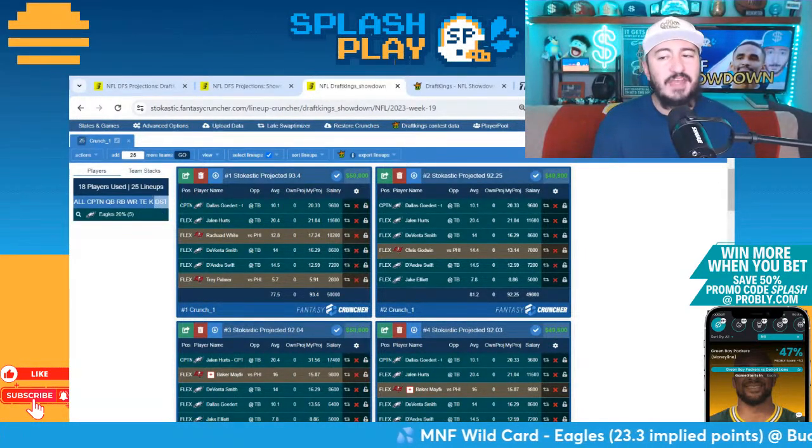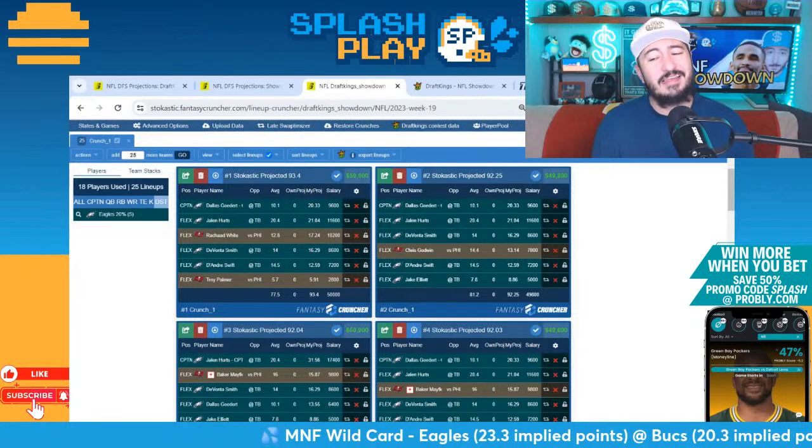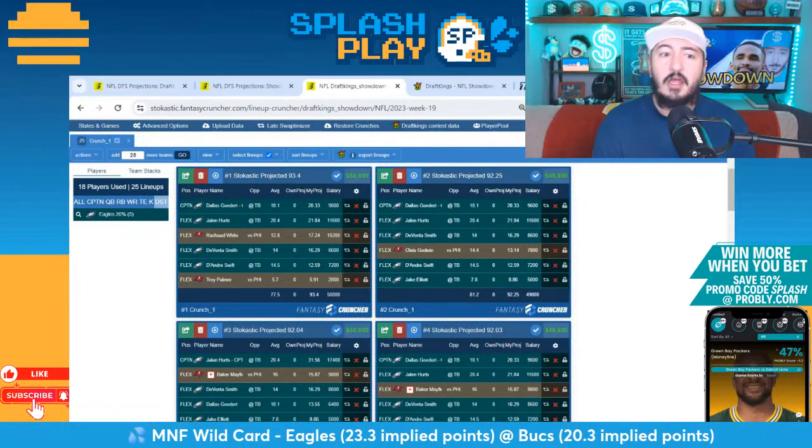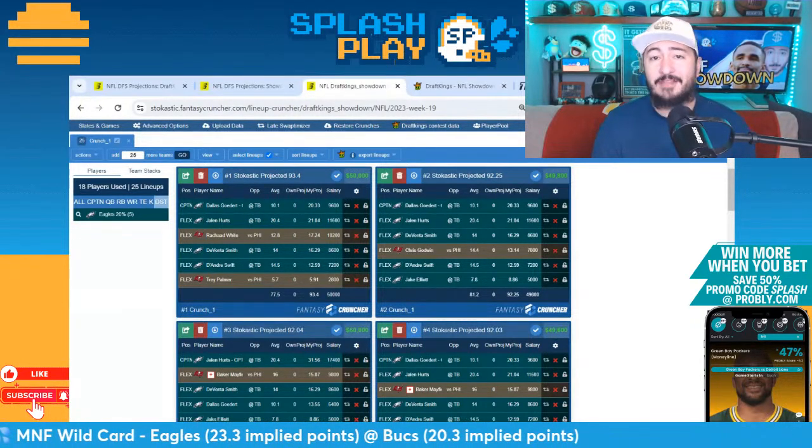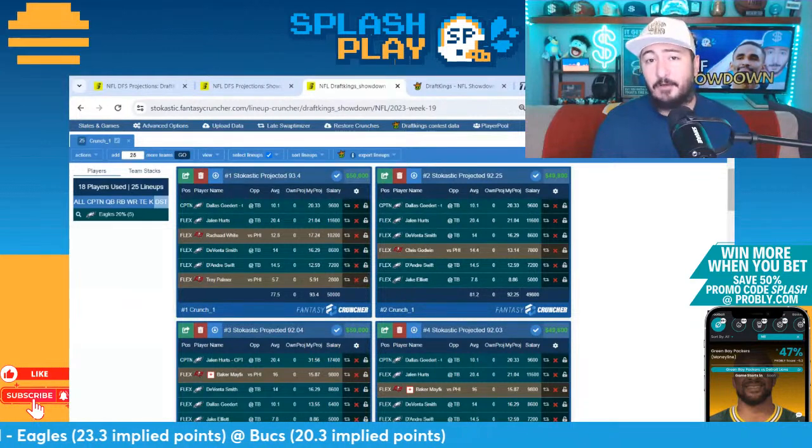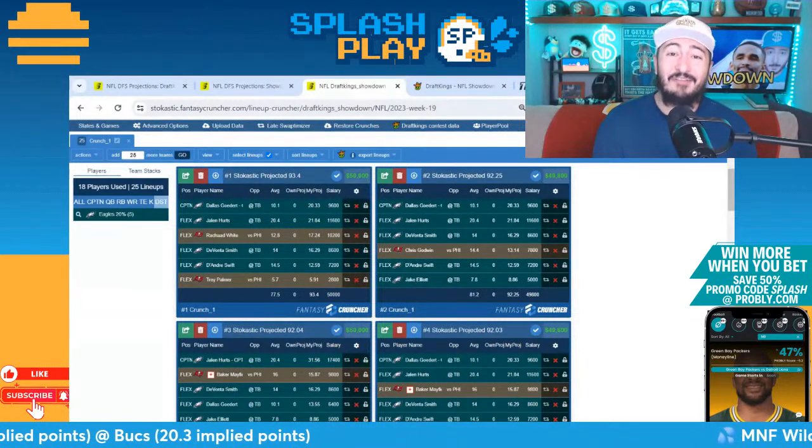Defenses, 20% Eagles, no Bucs D. So once again, playing Bucs D, way to get low owned. People hate playing a quarterback like Jalen Hurts, especially a captain, with the opposing defense against them. So that is one thing that we actually have seen win this year.